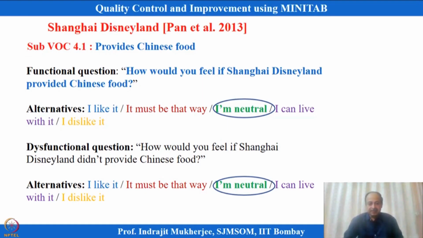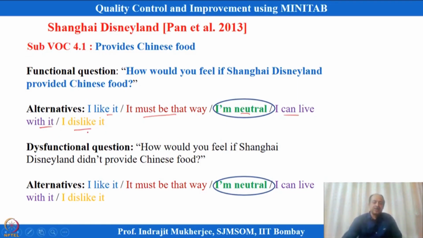So, what is the functional question mentioned over here? How do you feel if Shanghai Disneyland provides Chinese food? There can be alternatives to this that you can respond with. I will go to a customer and ask about one of the dimensions I am analyzing and which category it will fall in. I make a question and you have to respond with these 5 options: I like it, it must be that way, I am neutral, I can live with it, and I dislike it.